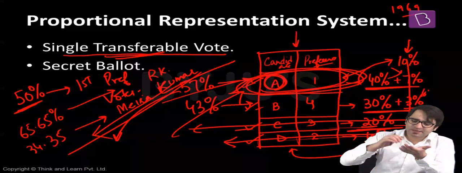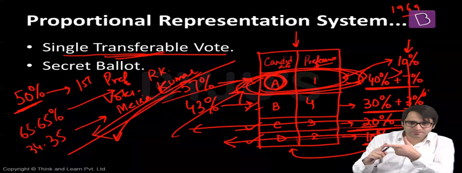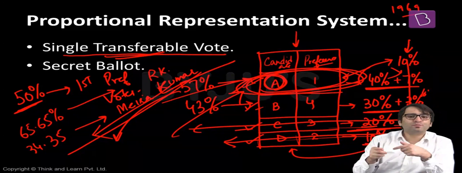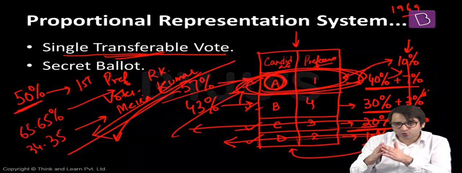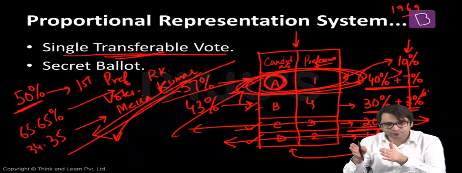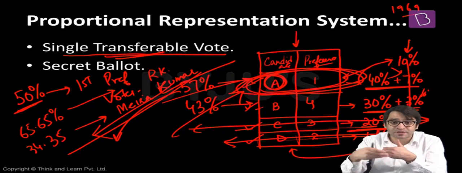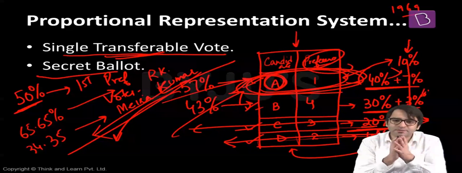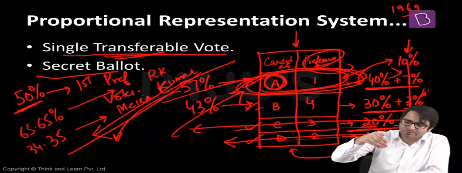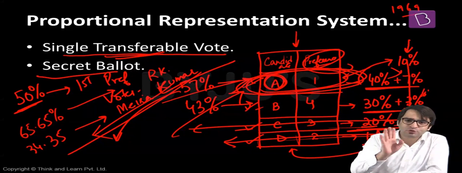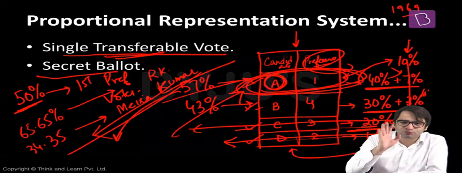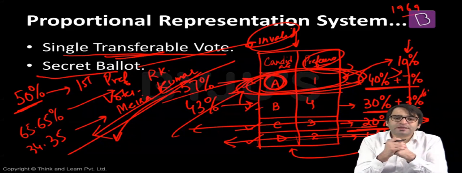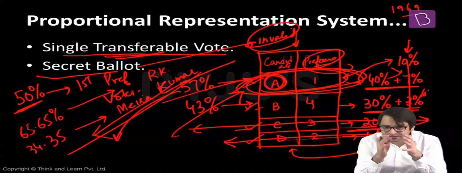That means the President of India is elected, first, by an electoral college, second, in an indirect election, third, through the proportional representation system, fourth, by means of single transferable vote. That means votes will be transferred, your preference will be transferred, if not votes, but preference will be transferred. And fifth, secret ballot. What is the secret ballot? That means when I'm dropping this ballot paper in the ballot box, I don't have to disclose this vote to anybody. If I disclose this vote to anybody, my vote will be declared as invalid, and then this vote will not be counted.